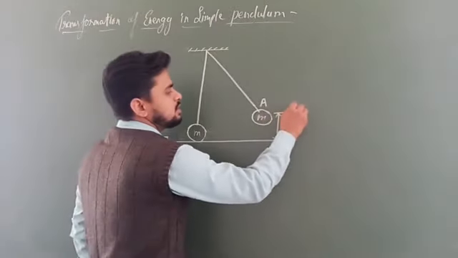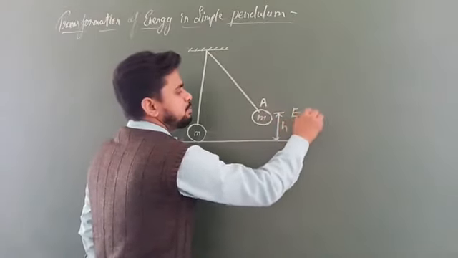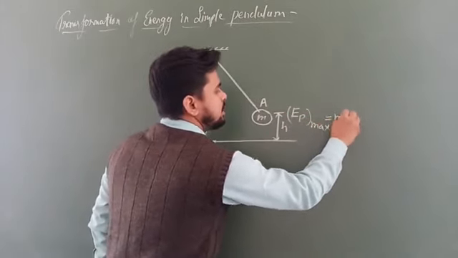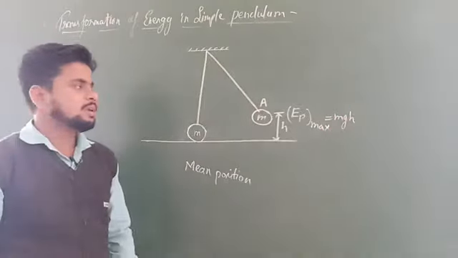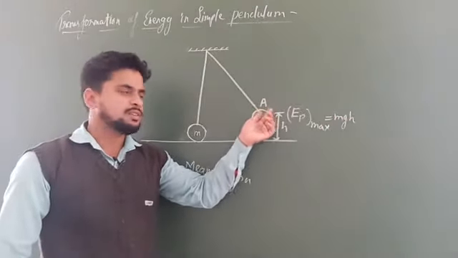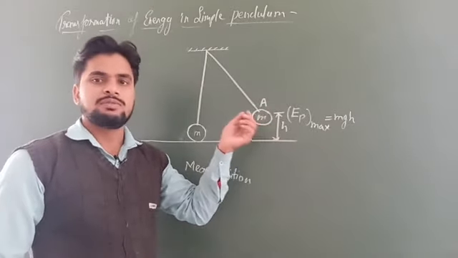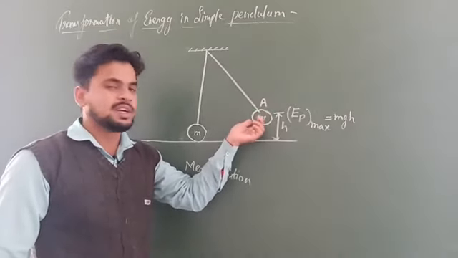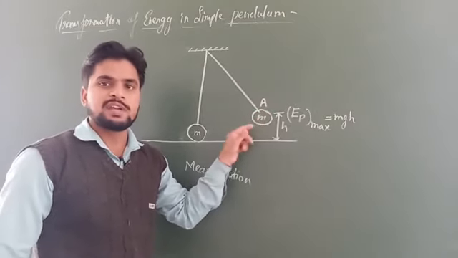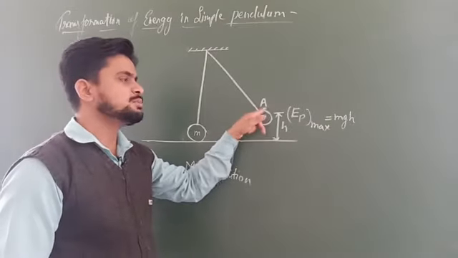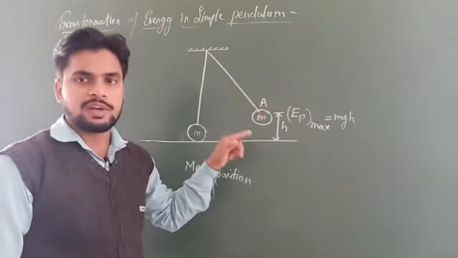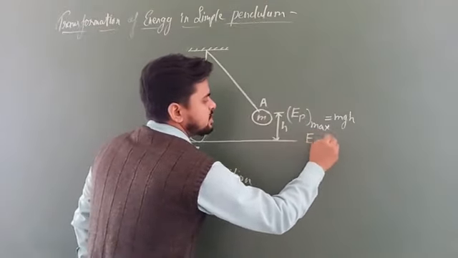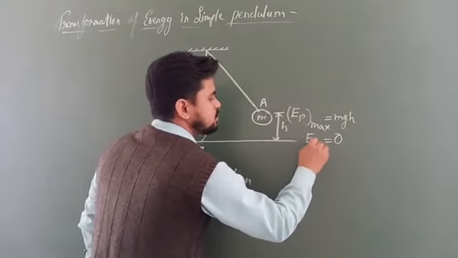So at this position A, the simple pendulum has maximum potential energy, that is equal to mgh. But here at this position A, the pendulum rests for a fraction of a second, and for that fraction of a second it has zero velocity. And if it has zero velocity, then at this position A, the kinetic energy will be zero. Okay, students?